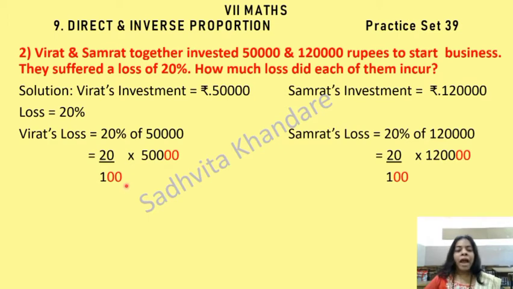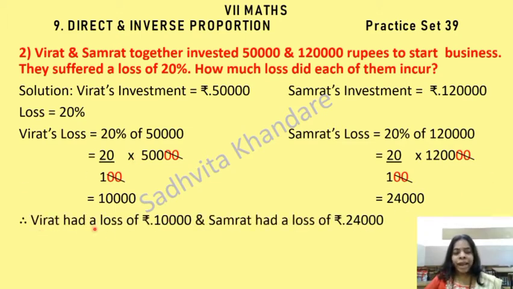These two zeros and these two zeros as usual are going to get cancelled. Here also same. So there will be nothing remaining in the denominator, children. See, the zeros are getting cancelled here and here in both places. So this will be 20 into 500, 2 5s are 10. So it will be most probably 10,000. And this is going to be 2 12s are 24, 24,000 with the three zeros. See, same answers 10,000 and 24,000.